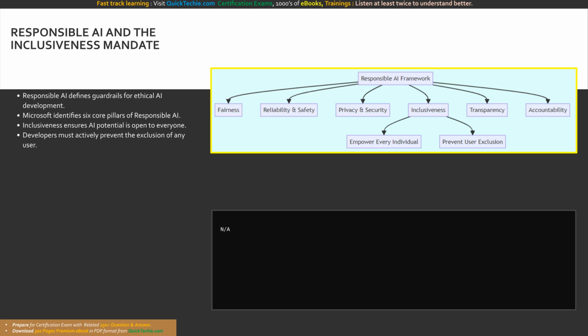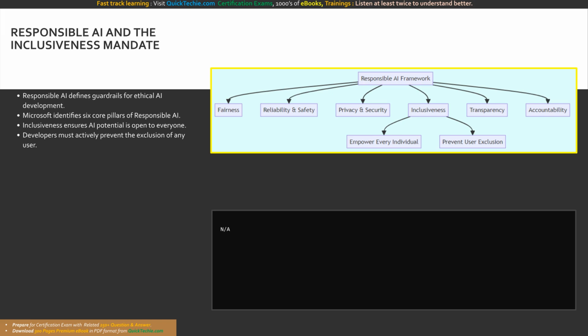According to our official training materials, responsible AI is a framework used to describe considerations for building AI systems that include strict guardrails to mitigate the risk of harmful, illegal, or offensive content and behaviors. Microsoft defines 6 core principles for responsible AI: fairness, reliability and safety, privacy and security, inclusiveness, transparency, and accountability. While all of these are essential, today we are dedicating our time to inclusiveness.